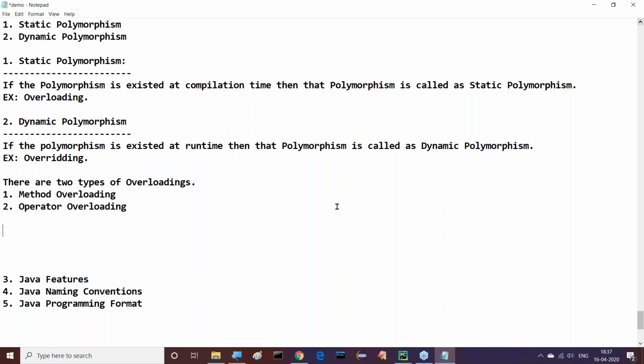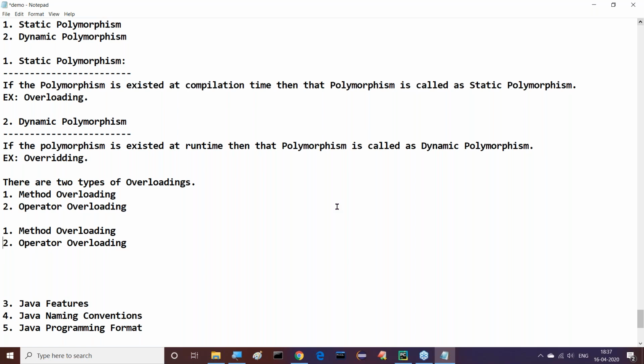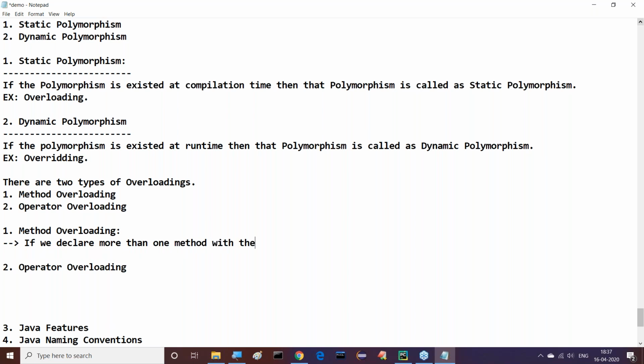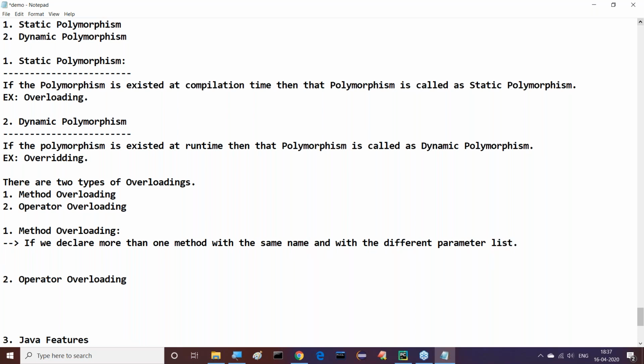I'll give some clarity. Method overloading in the sense, if we declare more than one method with the same name and with a different parameter list, then it is called as method overloading.